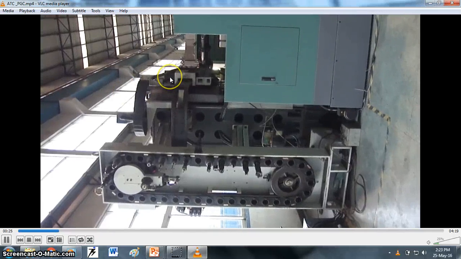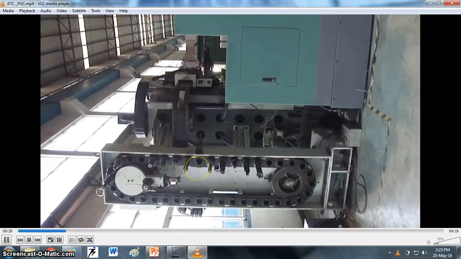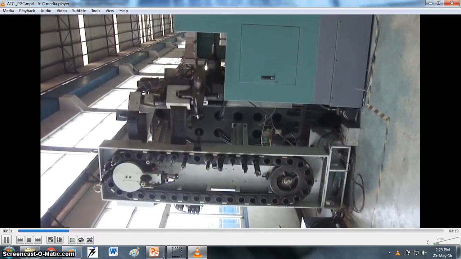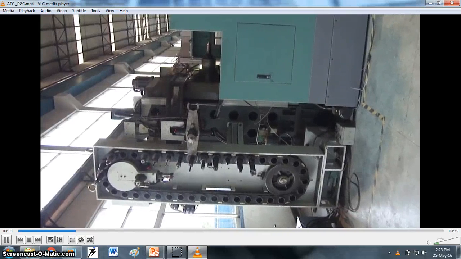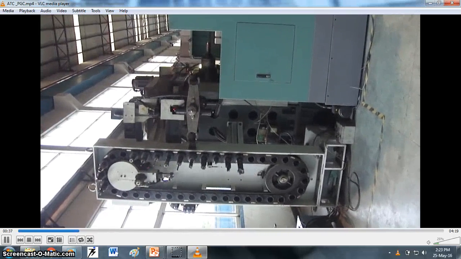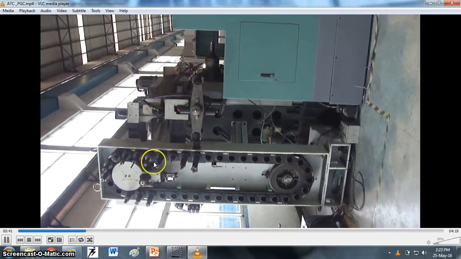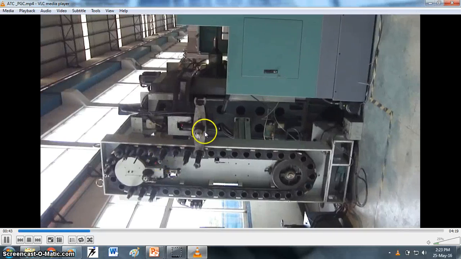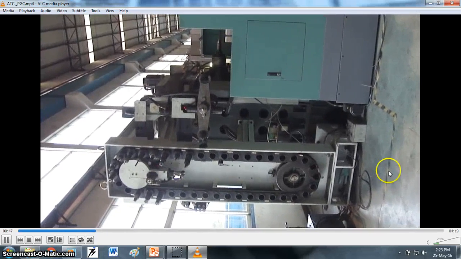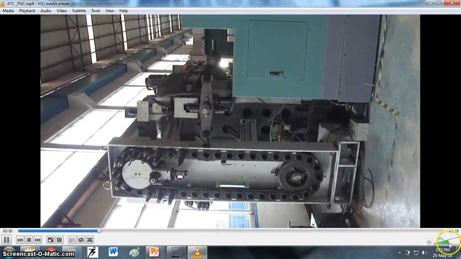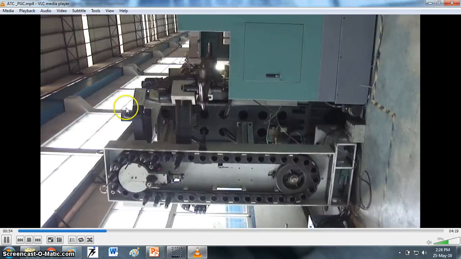Now the tool is moving from the tool magazine, or the drum type tool magazine, into the machine spindle, and after that it will place it inside the tool magazine or the tool drum. So this is one type of storage for the tools in the tool magazine. So this is the tool changing arm and this is the machine spindle. Just see the operation.